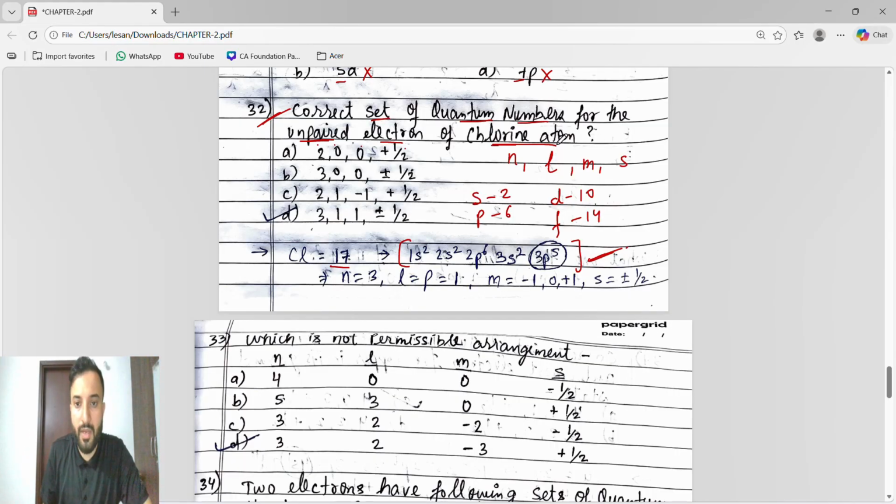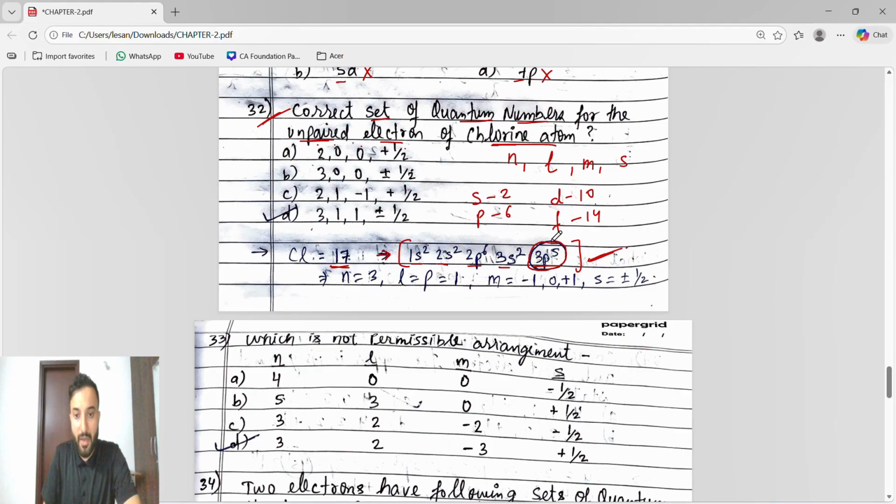So see, they said chlorine atom. Whatever atom they have given, first of all we write its atomic number. The atomic number of chlorine is 17. Then after writing the atomic number we have to write its electronic configuration, because we get the unpaired electrons from the electronic configuration. So 17 means 1s2, 2s2, 2p6, 3s2 and then 3p5. See, 2 plus 2 is 4, 4 plus 6 is 10, plus 2 is 12, plus 5 is 17. So see, s2 completely filled, s2 completely filled, p6 completely filled, s2 completely filled, and p5. So this is the unpaired electron.